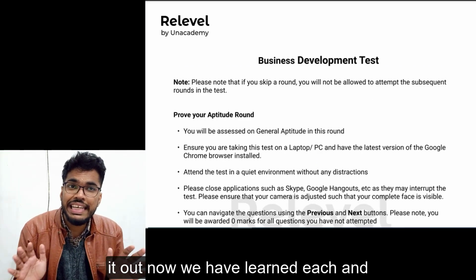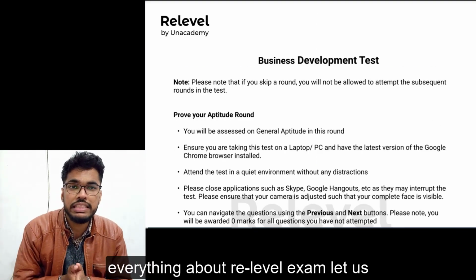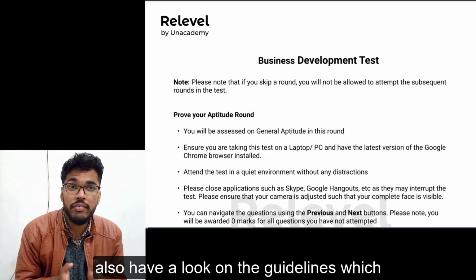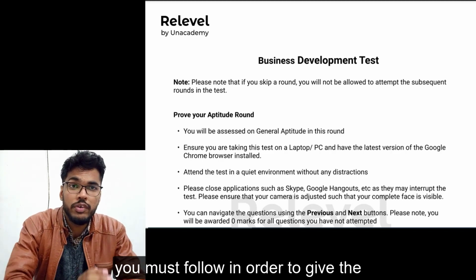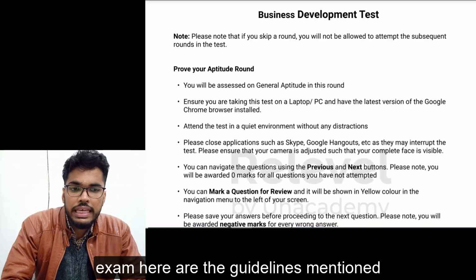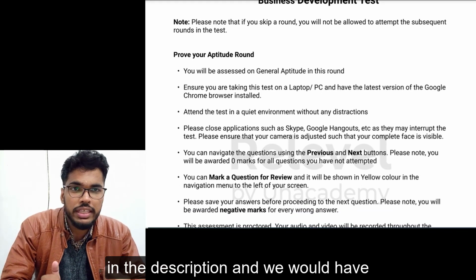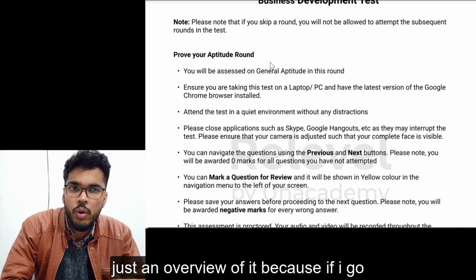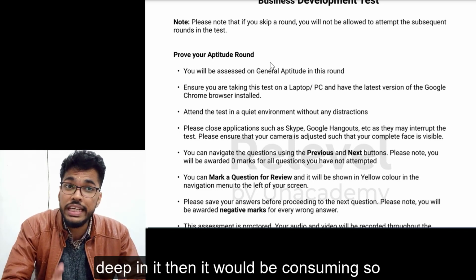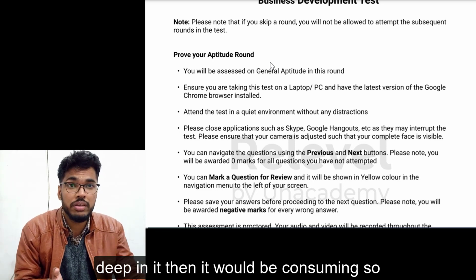Now, we have learned each and everything about the Relevel exam. Let us also have a look at the guidelines which you must follow in order to give the exam. Here are the guidelines mentioned here. I would provide the link for it too in the description and we would have just an overview of it because if I go deep in it then it would be consuming so much time.